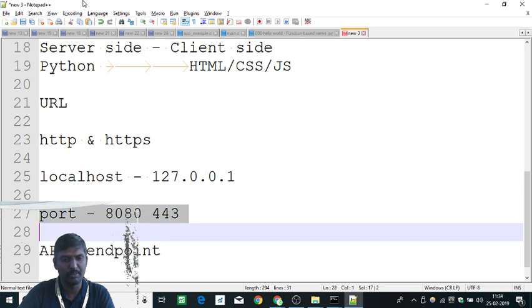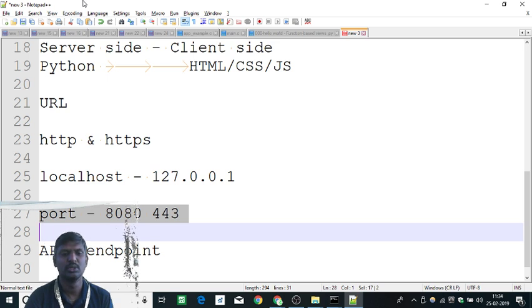Then comes the port part. The port is the door through which it comes in. They have come to your house using your house number, and your house might have multiple doors. Generally it doesn't happen that way, but in the olden days we had a front door and a back door, right? So let's assume your house has multiple doors. This number identifies through which door he has to come in.